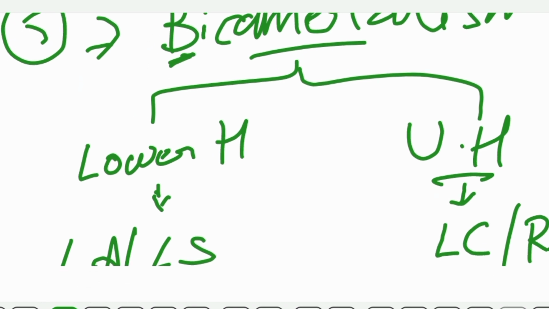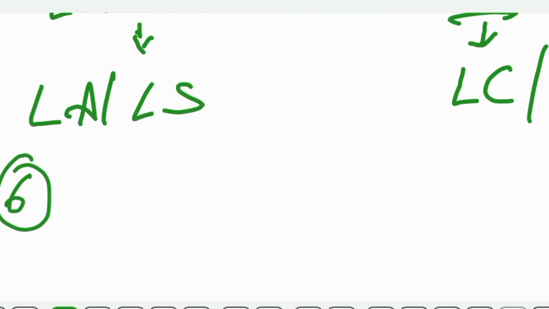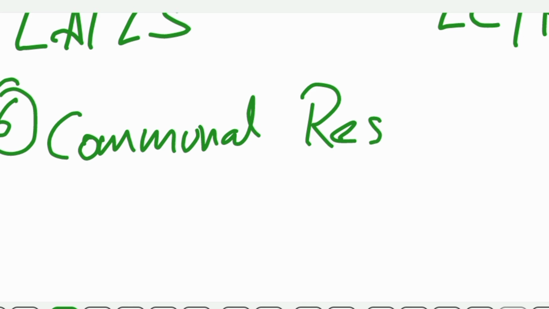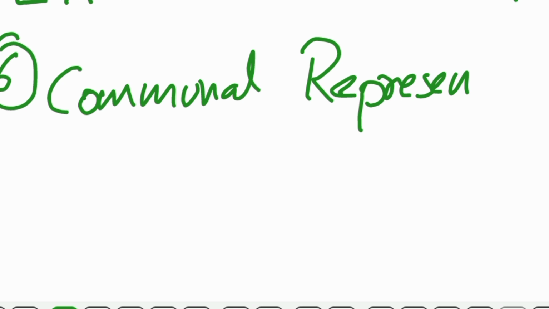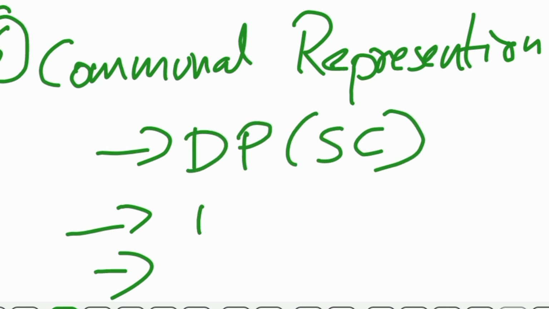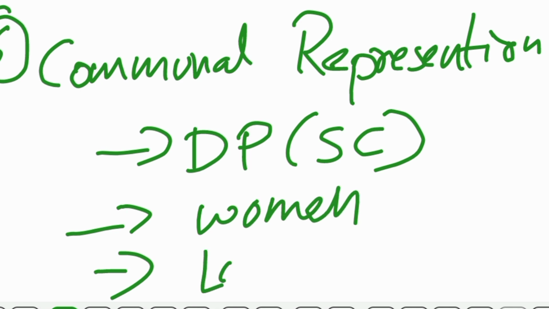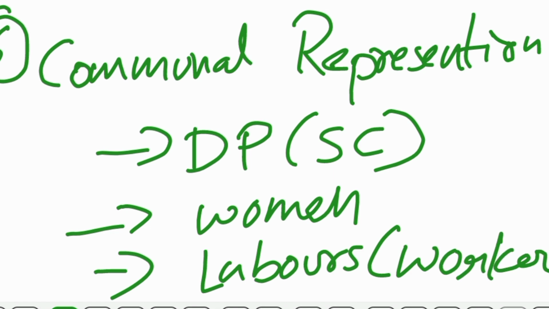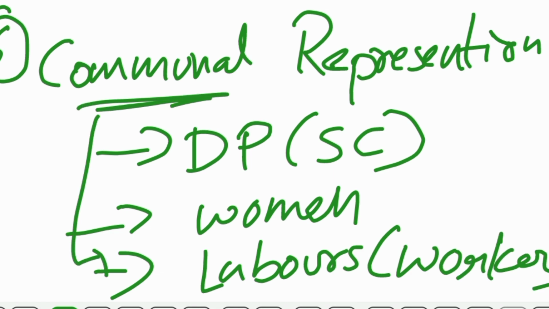So this is the introduction of bicameralism. And the next point is that it extended the communal representation. This was also an option given, but it was not newly introduced here. It extended the communal representation to three classes: the depressed classes or scheduled castes, women, and laborers or workers.